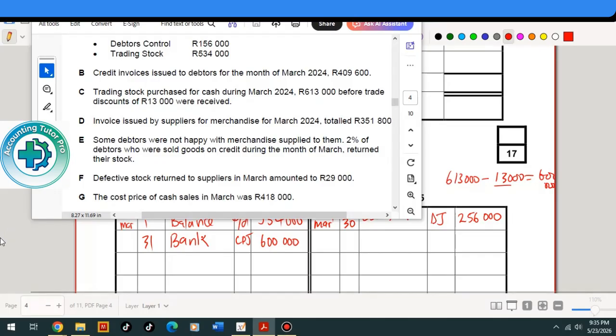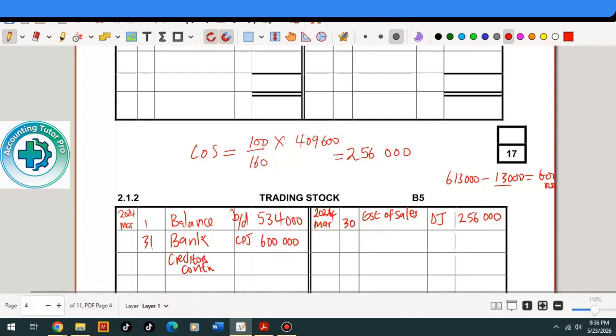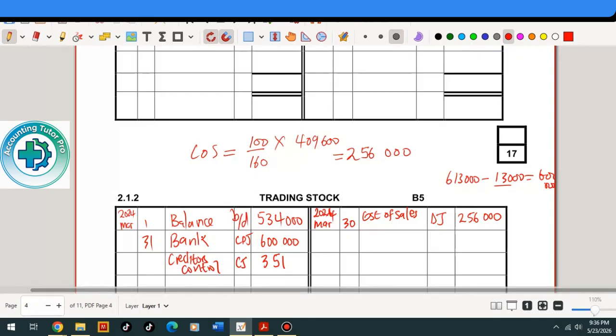So the account that must be debited is trading stock, and the account that must be credited is creditors control. So in the trading stock account, the detail is creditors control, and the folio is CJ. The amount is the amount that is appearing on the invoice.